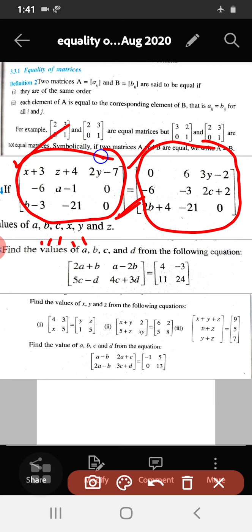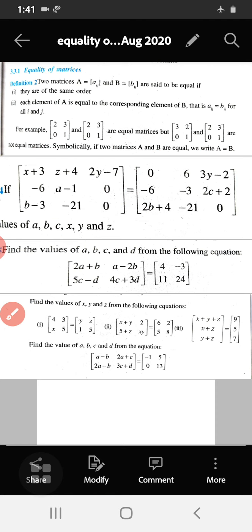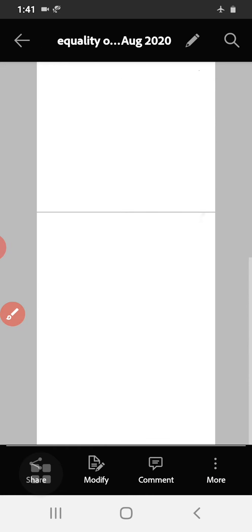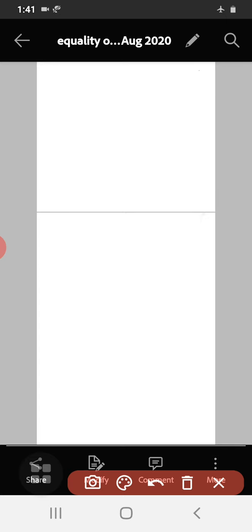So observe here, two matrices are equal. So I am going to solve this example here. See, let me take up this one.